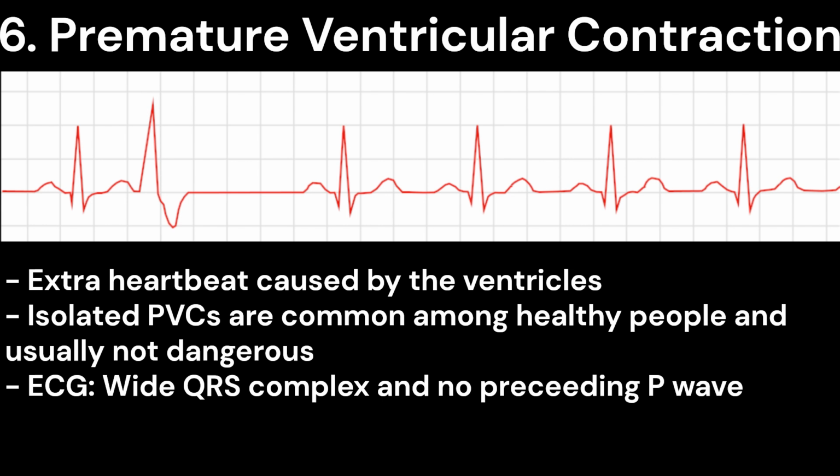Isolated premature ventricular contractions are common among healthy people and usually not dangerous. In the ECG, they show up as a wide QRS complex. The preceding P wave is usually missing.